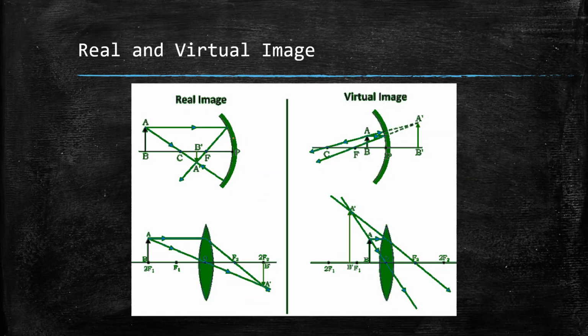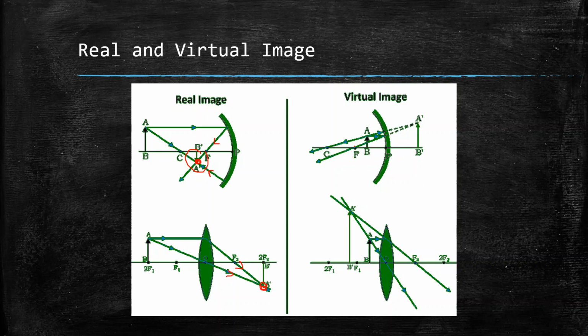We will come into the details of the concave and convex lenses and mirrors, but I just want you to note this fact that here we can see that this is a reflected ray and this is another reflected ray. These two actually converge at a point to form a real image. The same holds for here. Here is a refracted ray and here is another refracted ray. Both of them converge at this point to form a real image.